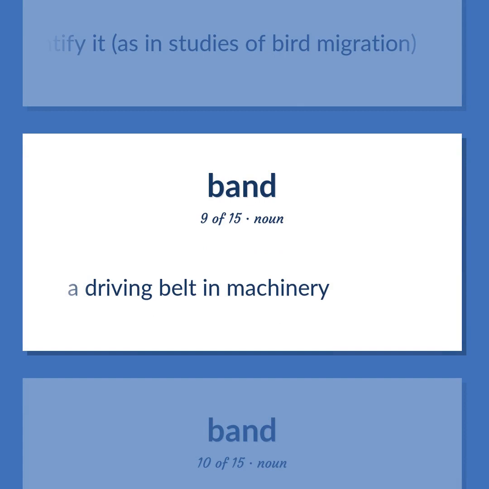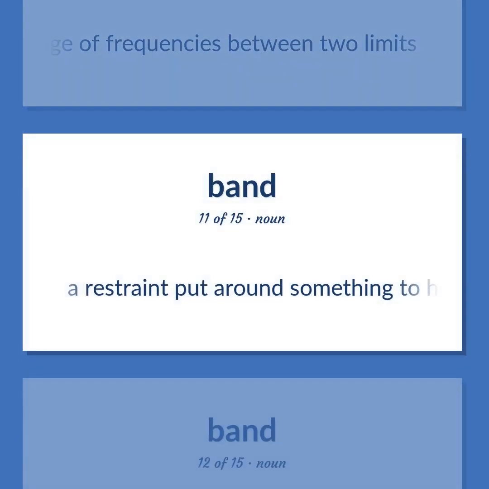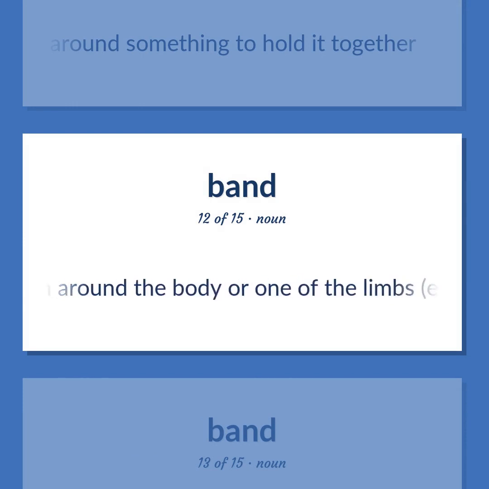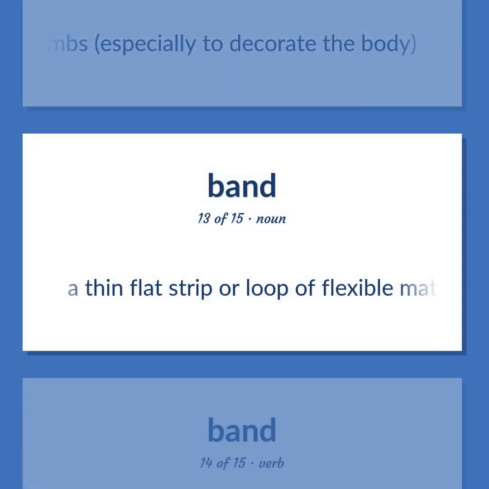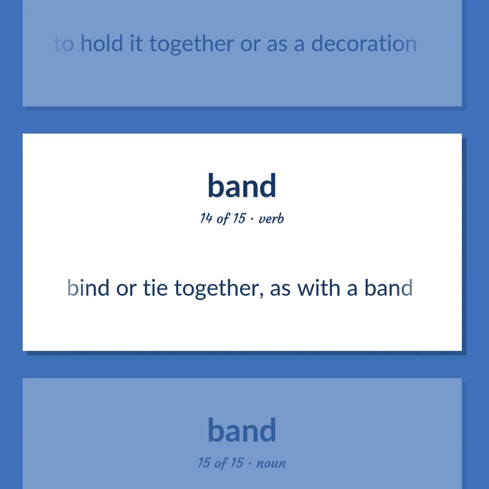A driving belt in machinery. A range of frequencies between two limits. A restraint put around something to hold it together. A thin flat strip of flexible material that is worn around the body or one of the limbs, especially to decorate the body. A thin flat strip or loop of flexible material that goes around or over something else, typically to hold it together or as a decoration. Bind or tie together, as with a band.